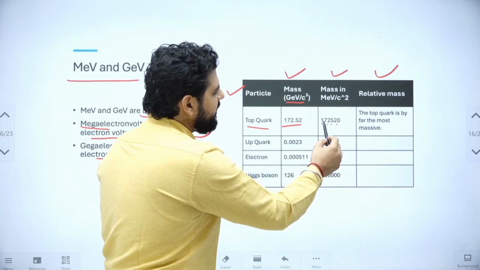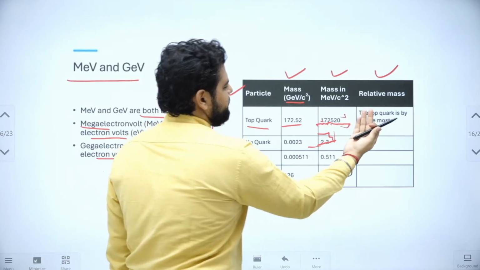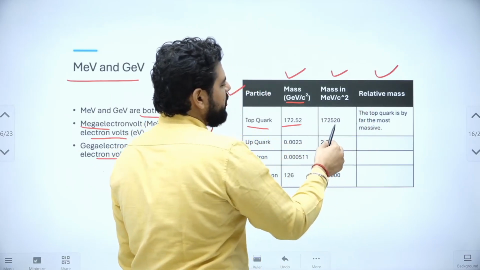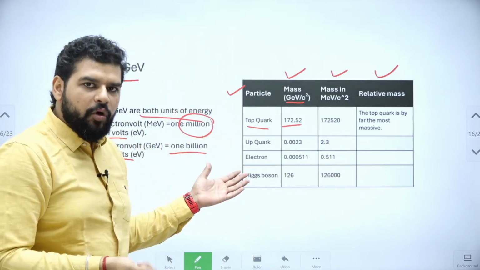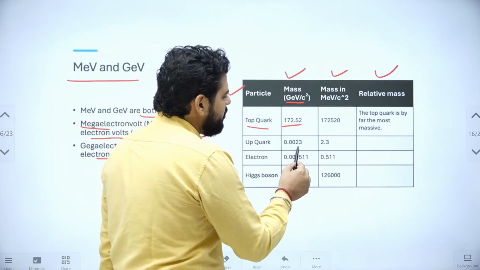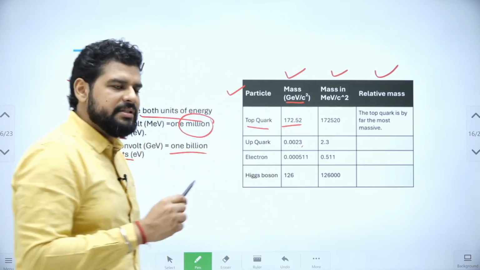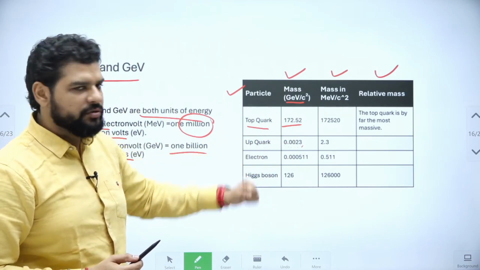So basically 1,72,520. The up quark, another type of quark, has 0.0023 GeV. So just imagine 172 and 0.0023.